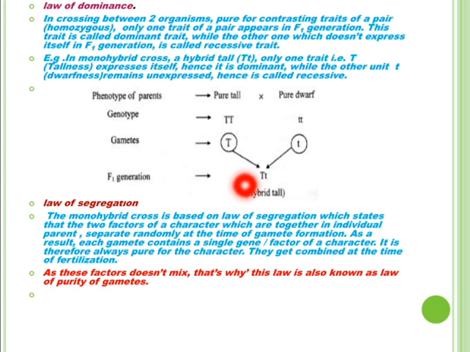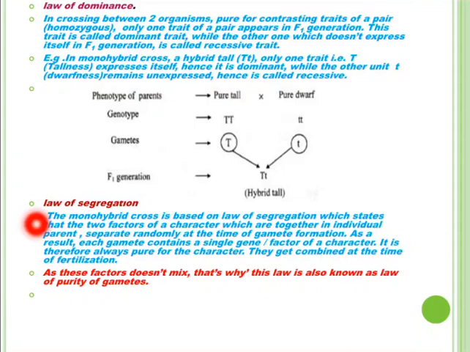In this, only one trait, that is capital T for tallness, expresses itself, hence it is dominant, while the other unit, small t, for dwarfness remains unexpressed. Hence this is called the recessive trait. So this law is known as the law of dominance.